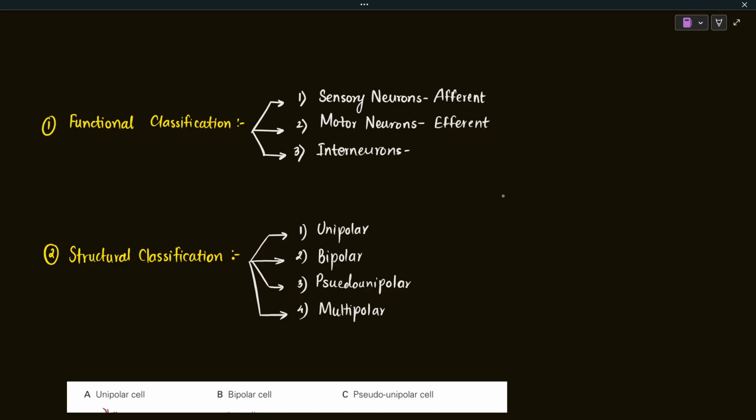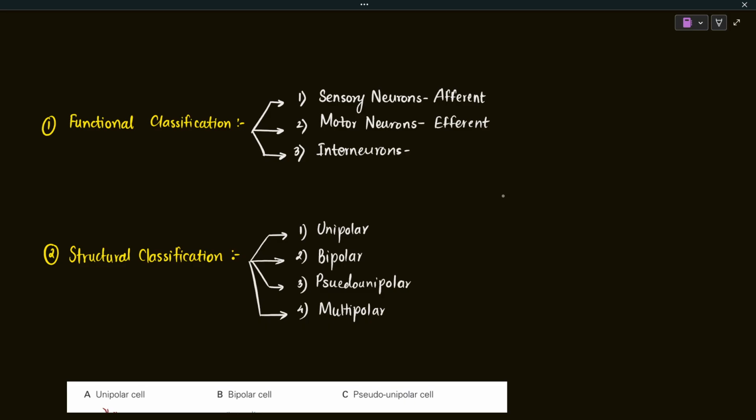So today we are going to discuss different types of neurons. We already know that the nervous system is made up of two types of cells, the nerve cells and the glial cells. The nerve cells are the signaling unit of our nervous system, the ones important for relaying information from one part of the body to the other, while the glial cells support the nerve cells and provide nutrition and protection to them.